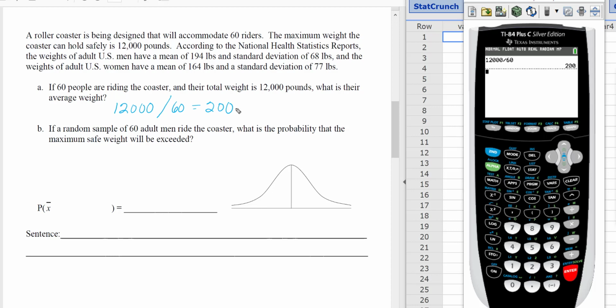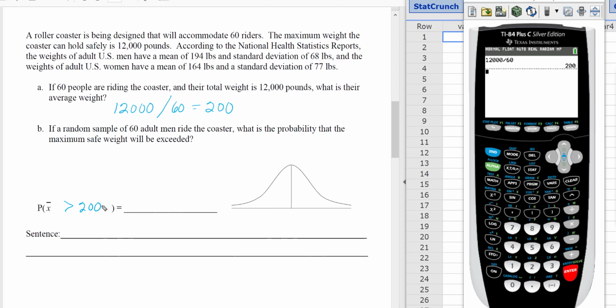Part B, it says, if a random sample of 60 adult men ride the coaster, what is the probability that the maximum safe weight will be exceeded? In this case, we're considering adult men because that would be the worst case scenario since men weigh more than women on average. In our probability statement, we're going to say the probability that the mean X bar is greater than 200. That's a probability we have to find out.